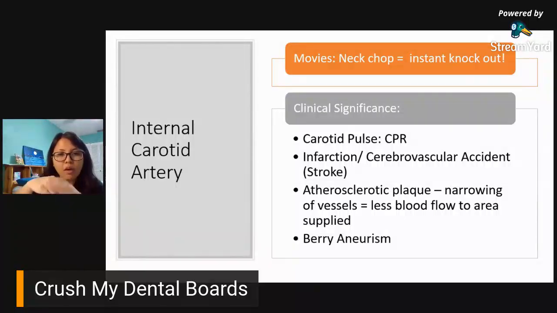aneurysm. Now, why is it called berry aneurysm? It's called berry aneurysm because it looks like a berry. Legit yun. Hinanap ko yun. Okay, sinearch ko yun. Bakit siya berry aneurysm? It's because the aneurysm, the ballooning of your vessels, actually looks like a berry. Okay?